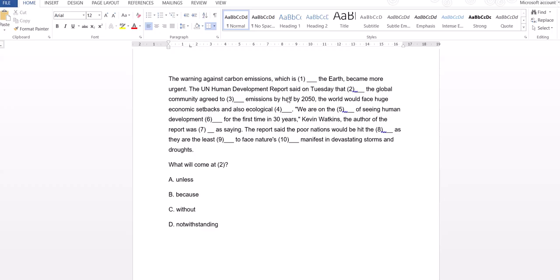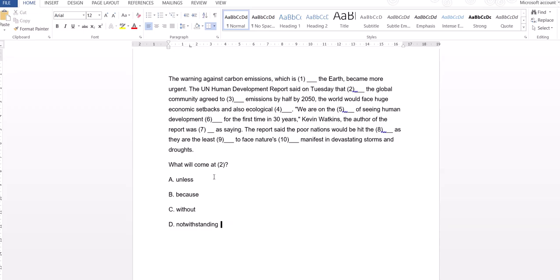Here the options given are unless, because, without, notwithstanding. Notwithstanding is nothing but in spite of, or despite. We can use either when it comes to the meaning of notwithstanding.